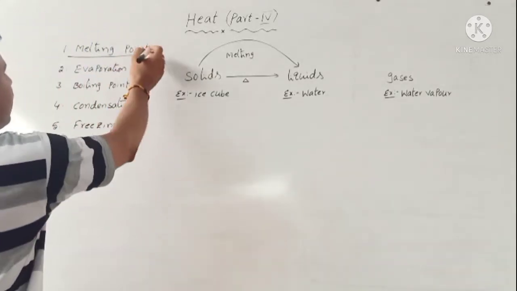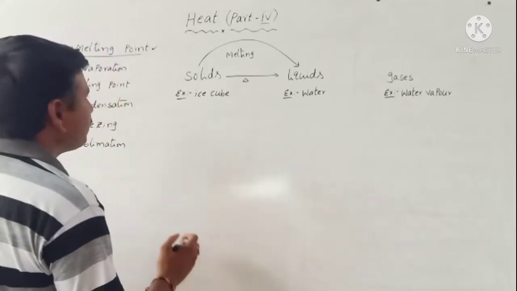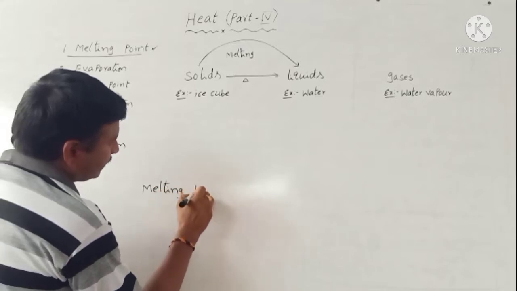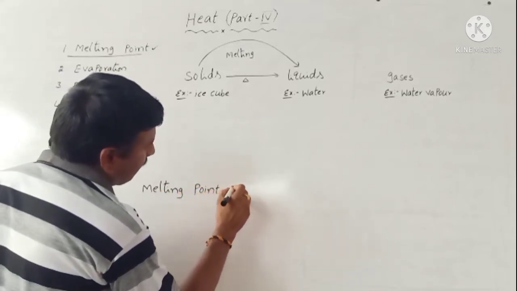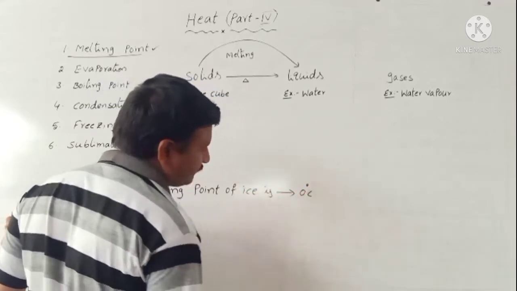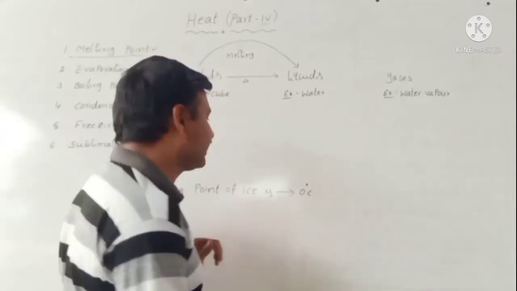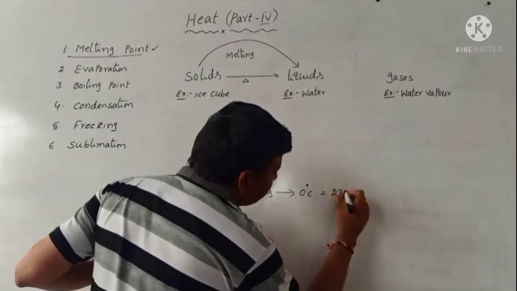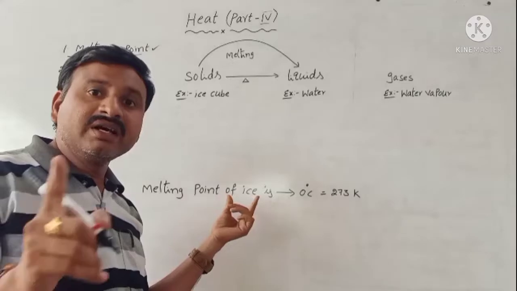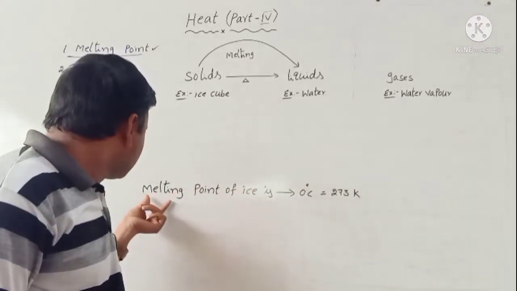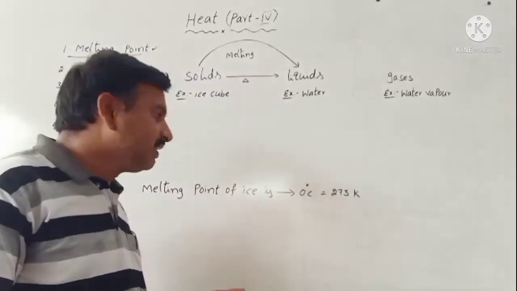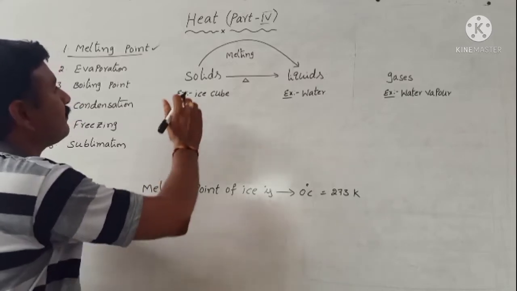You know that the melting point of ice is 0 degrees Celsius. Converted to the Kelvin scale, it is 273. Already I told this in heat part 1. Melting point of ice is 0 degrees Celsius, that equals 273 Kelvin. Okay.